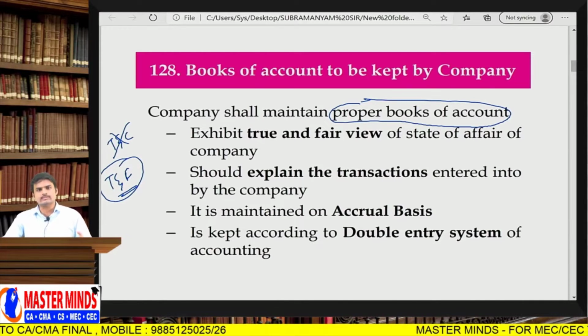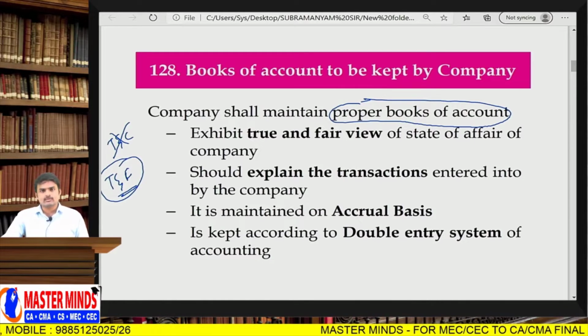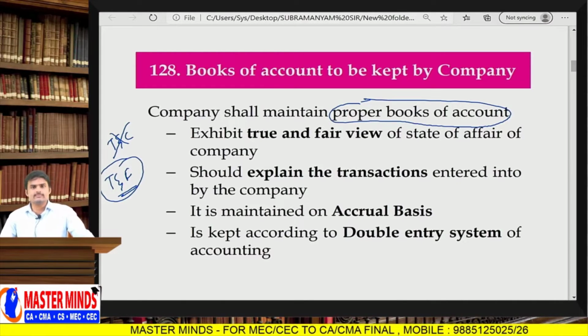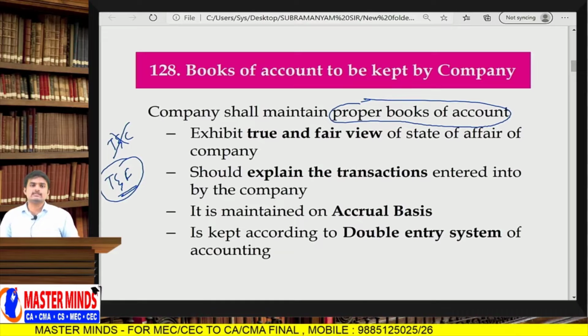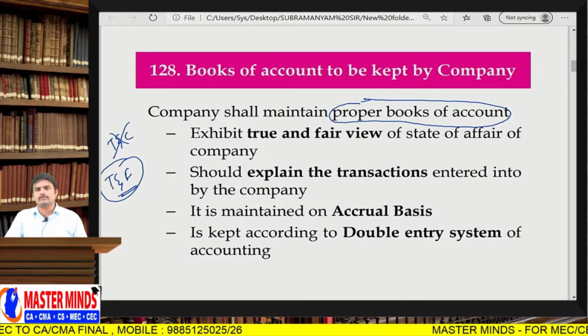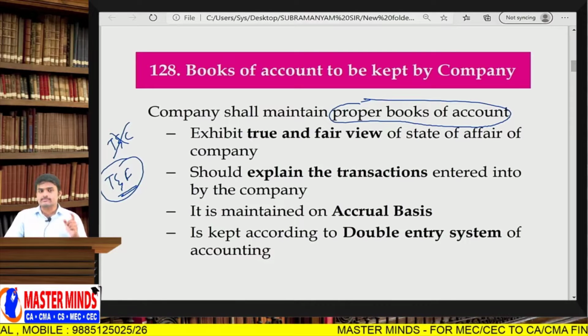If we sell these goods in the market, what would be the sale consideration? How much amount can we realize, less expenses to be incurred for selling these items? We call it NRV. So this is an estimate. Next one, fixed assets at cost is an actual figure, but depreciation is an estimate. Debtors' original value is an actual figure, but provision for bad debts is an estimate. So in financial statements or books of accounts, some figures will be actual and some will be estimates. The estimates are fixed based on our previous experience with the organization. That's the reason we do not say financial statements express a true and correct view.